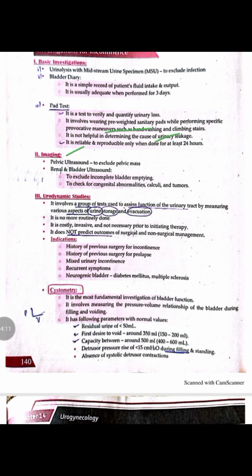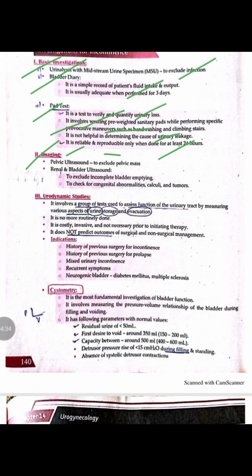The PET test is reliable and reproducible when done over at least 24 hours. So in the baseline investigation, we do urinalysis to exclude infection. We do a bladder diary in which we maintain the input and output record, and the PET test is done to quantify the amount of urinary loss during certain provocative maneuvers.